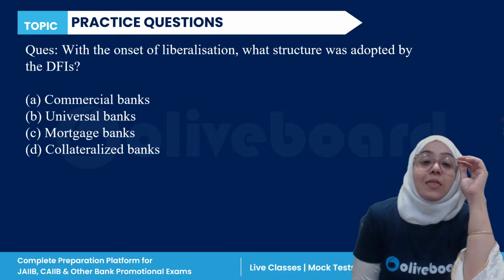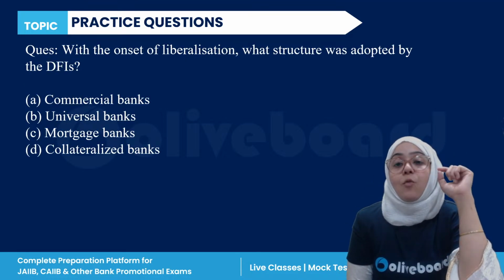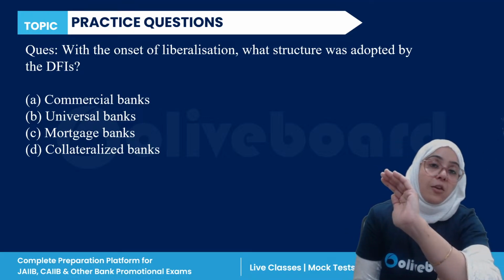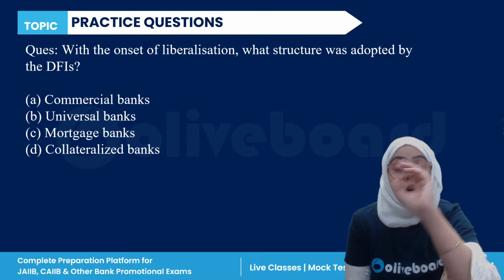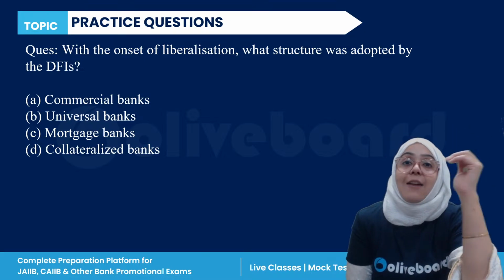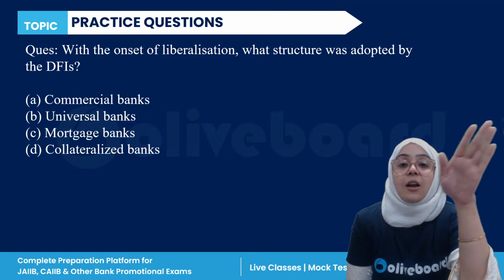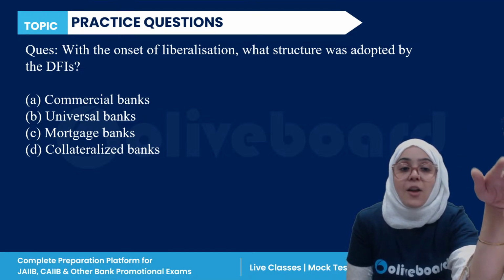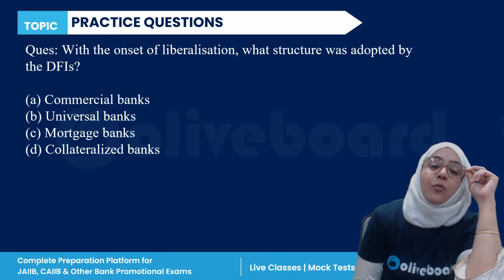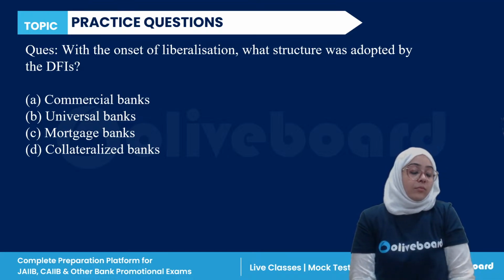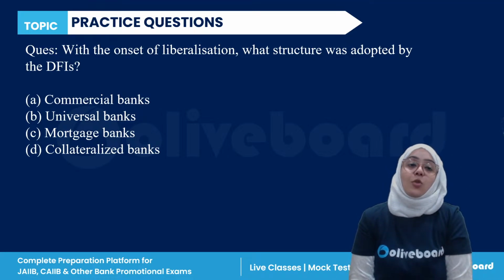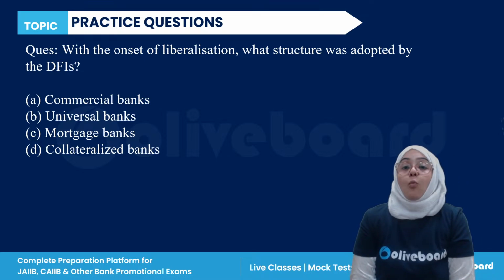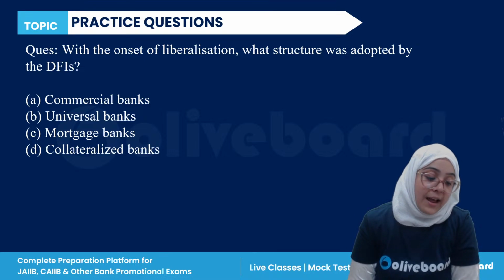Next, with the onset of liberalization, what structure was adopted by development financial institutions? When the LPG policy, liberalization, privatization, globalization, was introduced, DFIs were converted into what structure? Commercial banks, universal banks, mortgage banks, or collateralized banks?